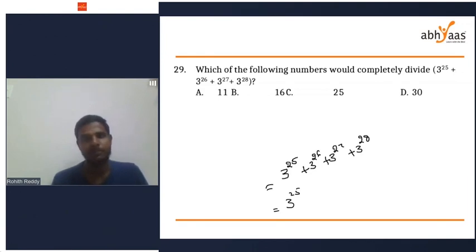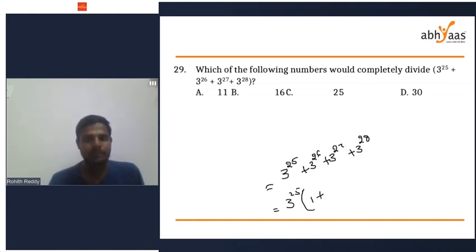Bhavani says option D, absolutely correct. Very good, Bhavani. 30 will be your answer. Take 3 power 25 common. Anyway, you can still try. After taking 3 power 25 common, what should be our next step? Kavya got D. Very good. Nice. So if you take 3 power 25 common, what am I going to get?